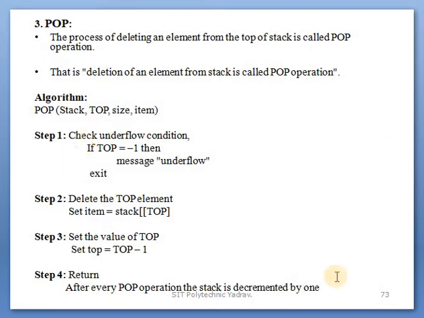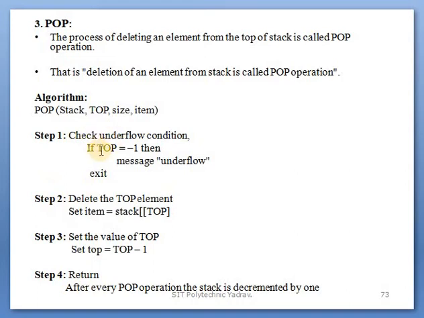Okay, so the steps are: check the underflow condition. Underflow means checking whether the stack is empty. If top is equal to -1, then the message underflow will be displayed. -1 means the stack is empty. If the stack is empty, how will an element be removed? So first of all check whether the stack is empty or not.